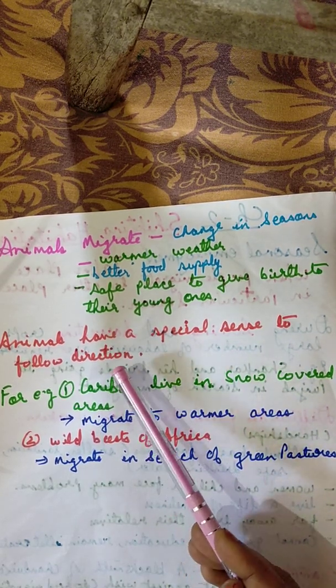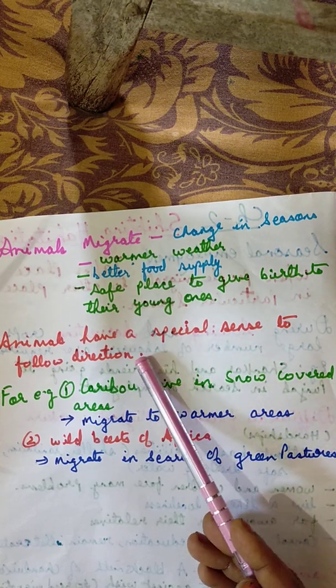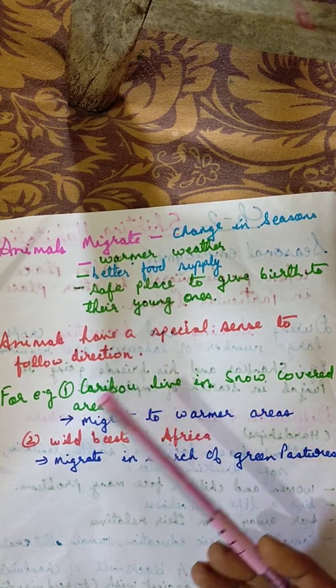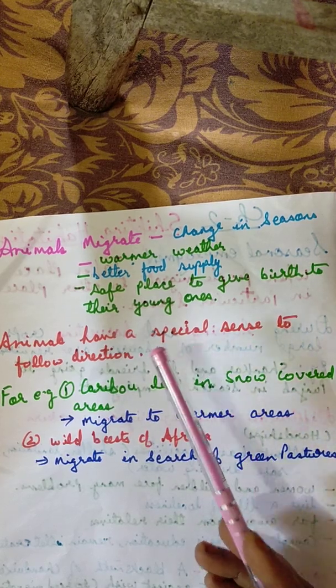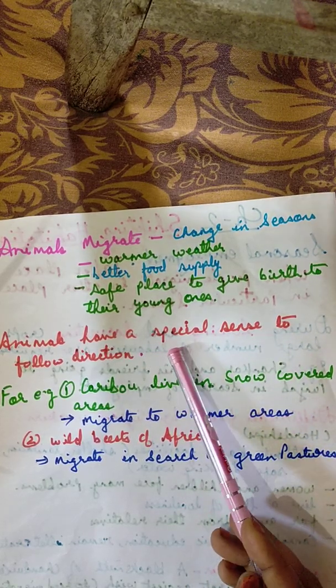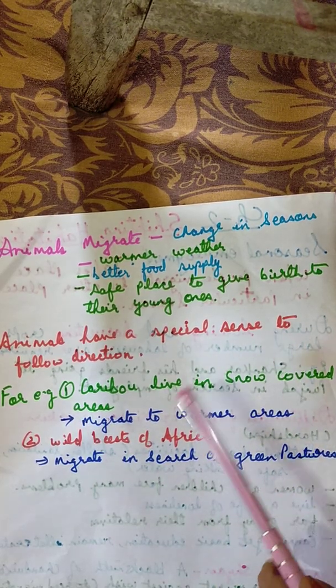Now, the question arises that human beings know the direction, that this is north, this is south, this is east, this is west. How do the animals get to know which direction they have to move? God has given them a special sense, and with this sense, they move in the right direction.